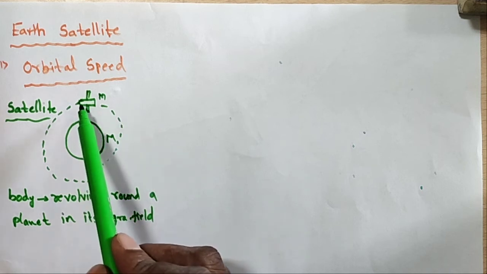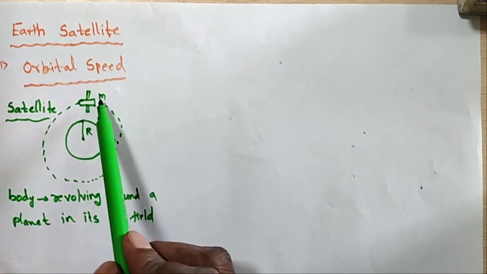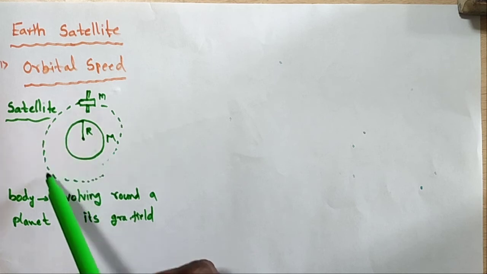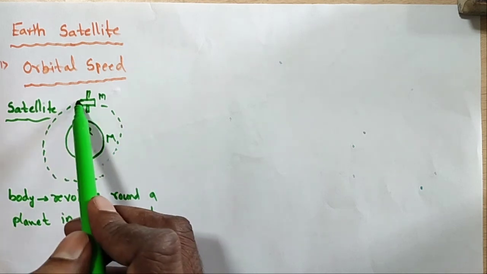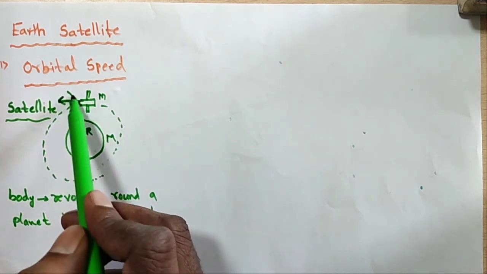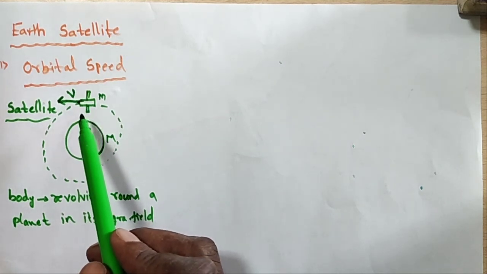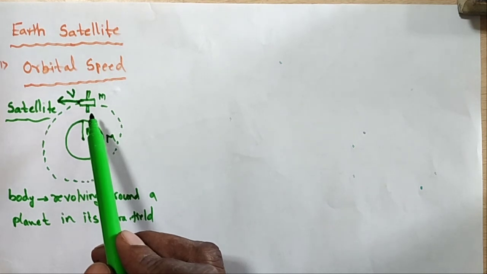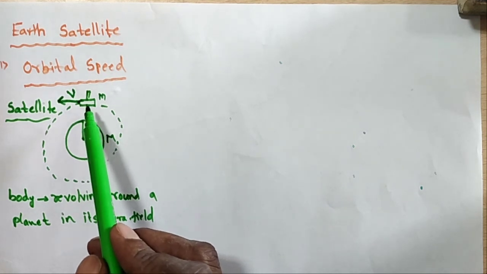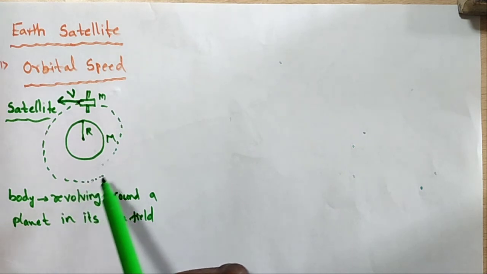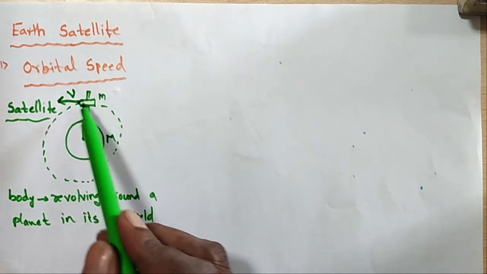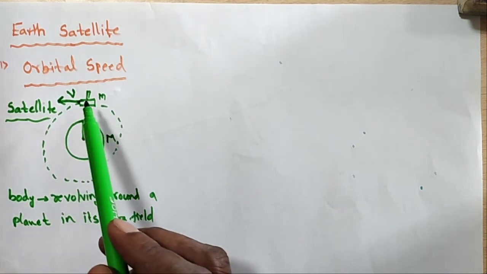Suppose this body or satellite of mass m is moving with velocity v. This velocity is called orbital velocity or orbital speed. So what is the orbital speed? The satellite is revolving around the Earth or around a planet, and that velocity is called orbital speed.